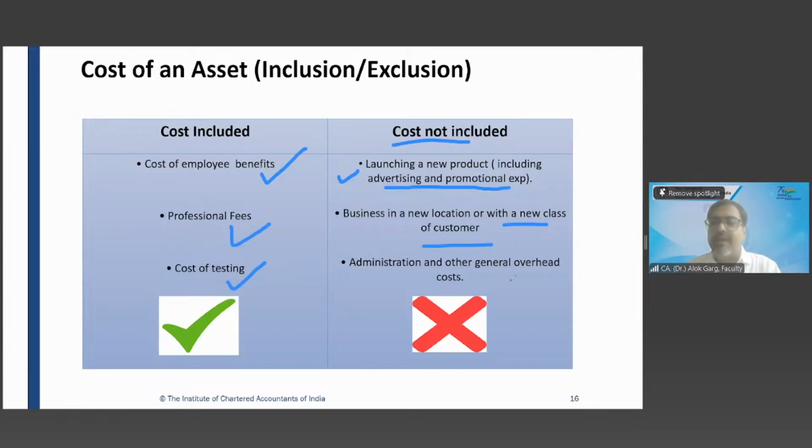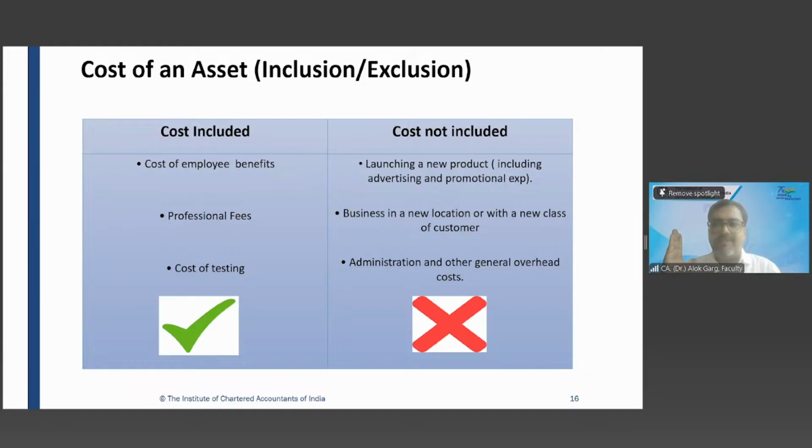Administrative and other general overheads, okay? Or you have invited Amitabh Bachchan. No, those costs will not be capitalized. Audit fee expenses are not going to be capitalized, okay? So these are the costs on the left side which are going to be included, and on the right side which are not going to be included, meaning expensed off in the P&L. Any question here? No. Okay.